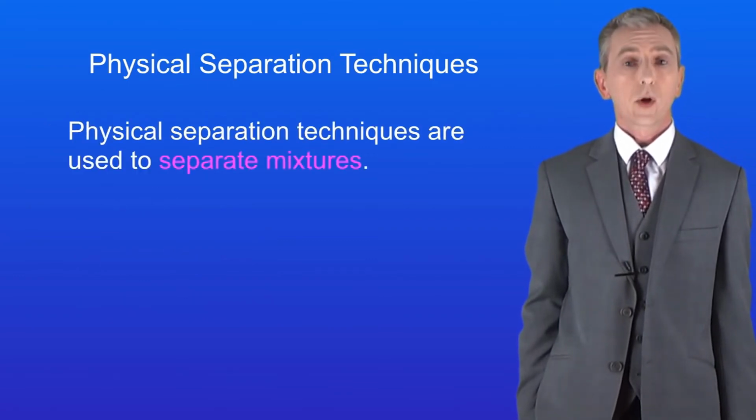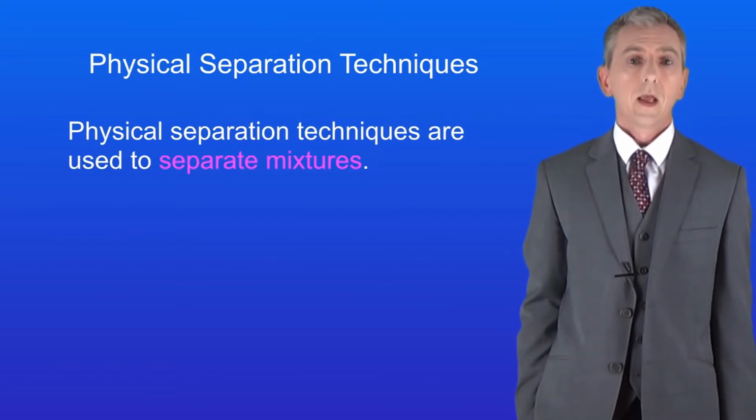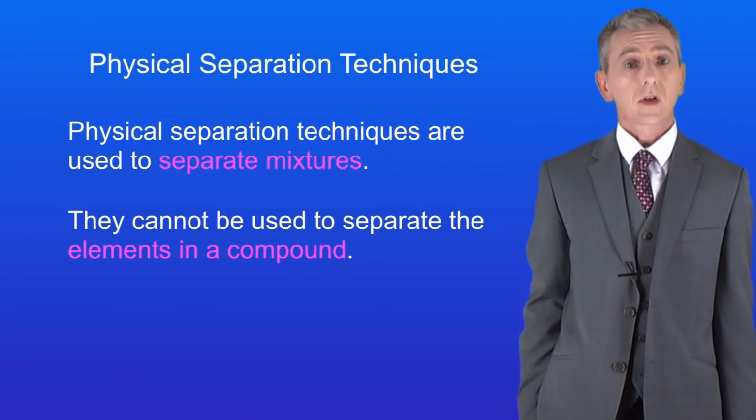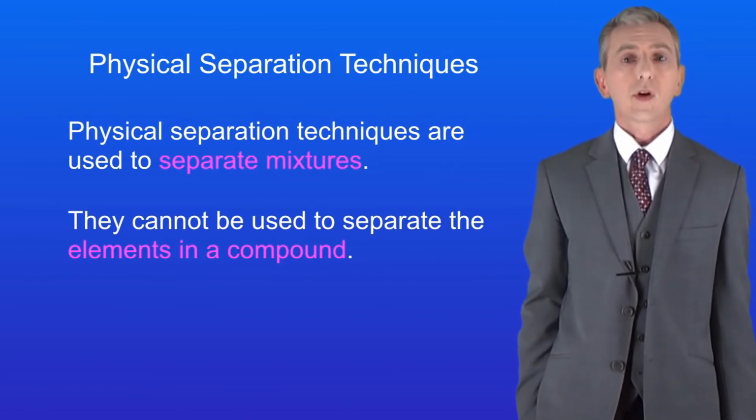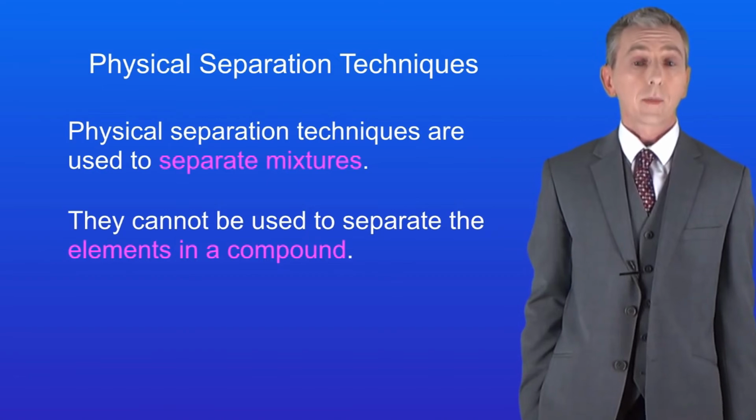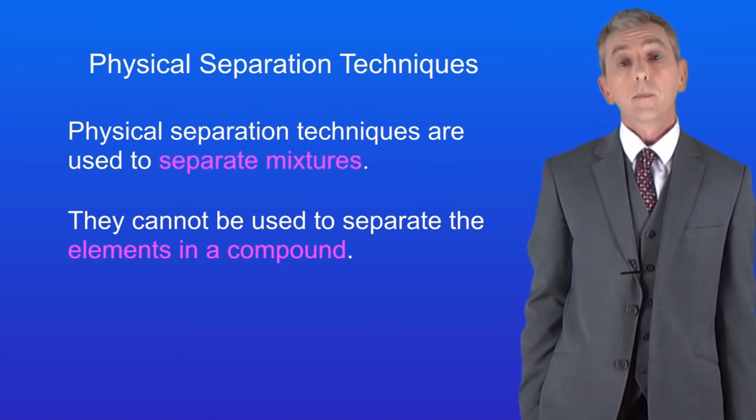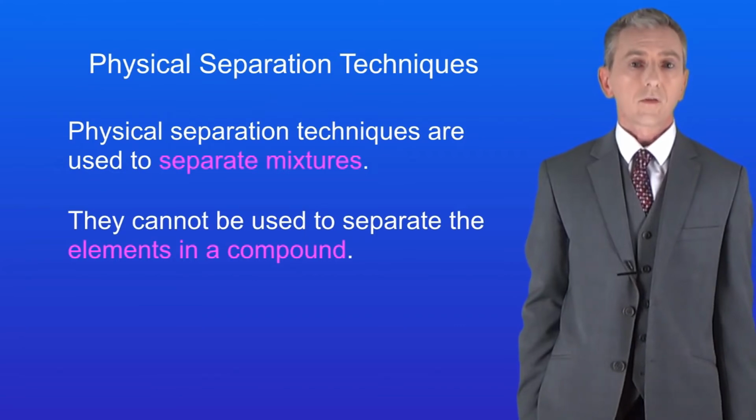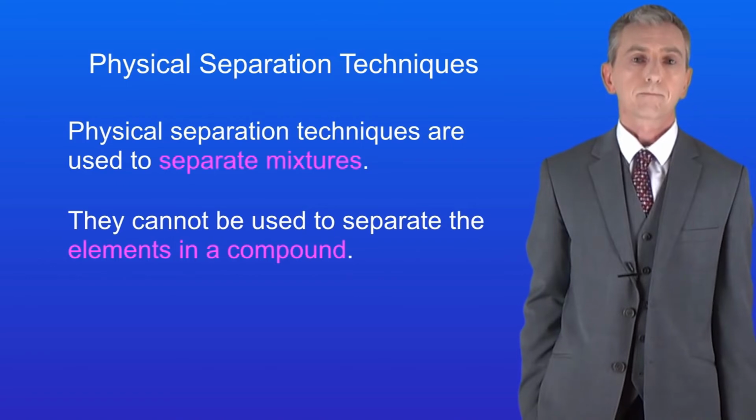Now the first thing I need to point out is that physical separation techniques such as these are used to separate mixtures only. They can't be used to separate the elements in a compound. In later videos, we're going to look at how we separate the elements and compounds, for example by chemical reactions such as reduction or by electrolysis. But in these videos, we're focusing on physical separation techniques and how they're used to separate mixtures.